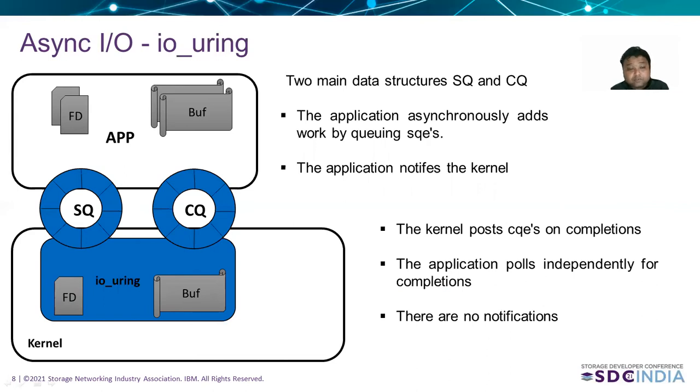It has all the information regarding that IO. And the application potentially queues a lot of them before it notifies the kernel that it has got some IOs to perform. This can be done using multiple methods. Either the application can do a system call, or it could update a memory mapped register with the kernel.